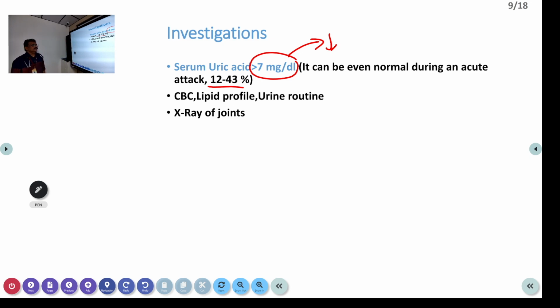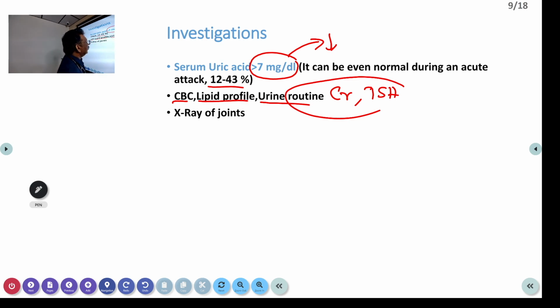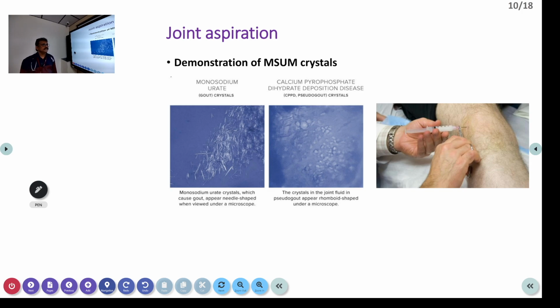Then, like we discussed previously, we have to ask for CBC, lipid profile, urine routine, creatinine, TSH. So these are the minimum investigations you have to do in a patient who is having high uric acid. Now X-rays and joint aspiration can be done. This is not routinely done in a patient who is coming to the teaching area. We can do this. Otherwise, even without all these things, clinically we can make a diagnosis of gout, because many patients can have a monoarticular joint involvement. If you clinically have any doubt only, you should go for all these things.